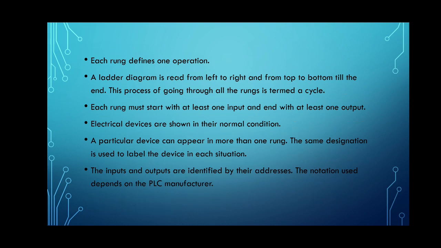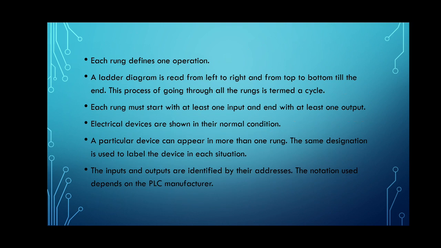Electrical devices are shown in their normal conditions. A particular device can appear in more than one rung. We have to write the same address. The same designation is used to label the device in each situation. So if we want the same device to be operated in different steps, we can use that. The inputs and outputs are identified by their addresses.